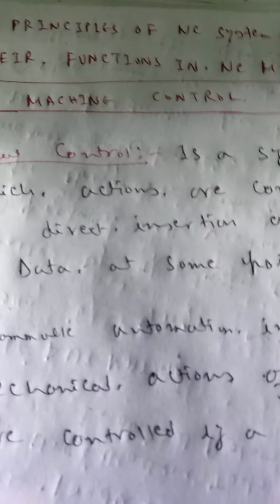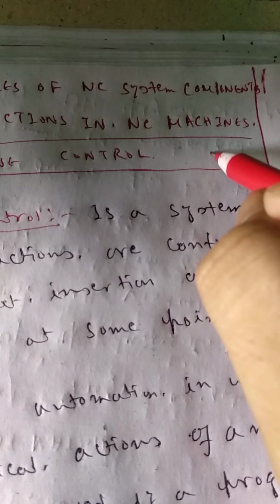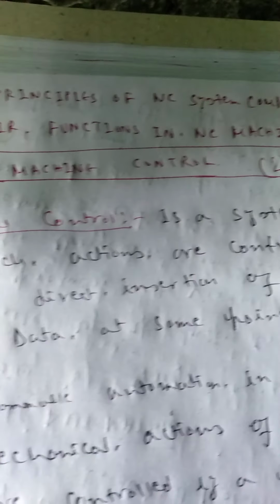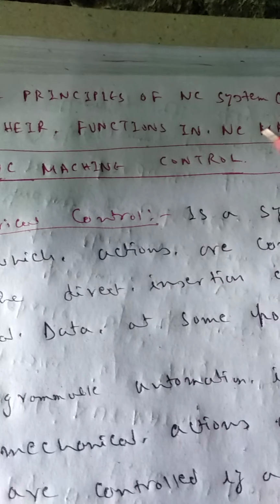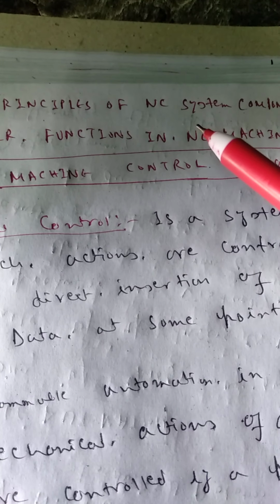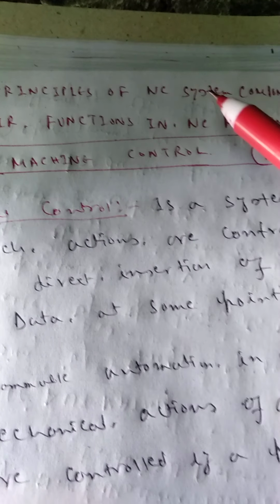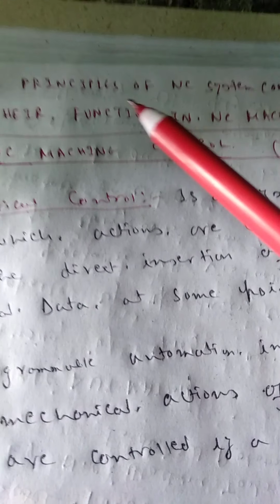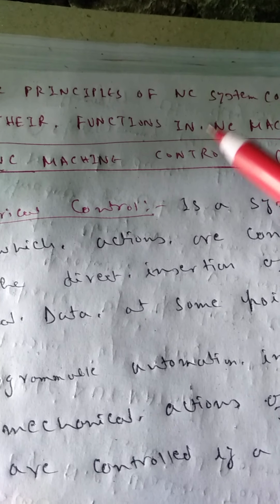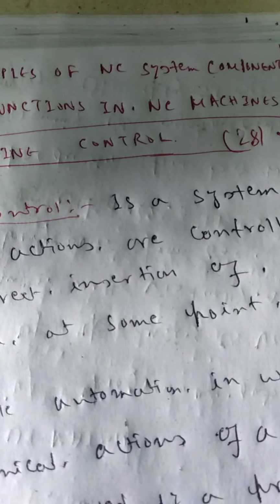So today we'll start a new topic in your course on advanced manufacturing. This will be your class number 28. Today we'll discuss a new topic, numerical control systems, NC, or popularly known as NC systems. We'll study the principles of NC systems. So what is this numerical control?